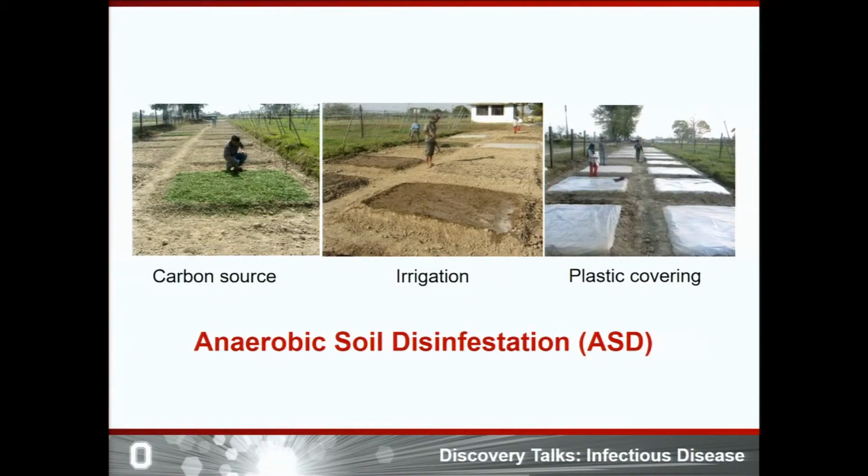So, during the decomposition of carbon sources, it produces different types of volatile and non-volatile fatty acids, and also increases the soil temperature up to lethal levels, and also changes the soil pH and soil microbial composition. All of these factors are responsible for killing the pathogen propagules present in the soil. These carbon sources may be anything like crop byproducts, for example wheat bran, rice bran or molasses, or any animal manure or cover crop biomass locally available.